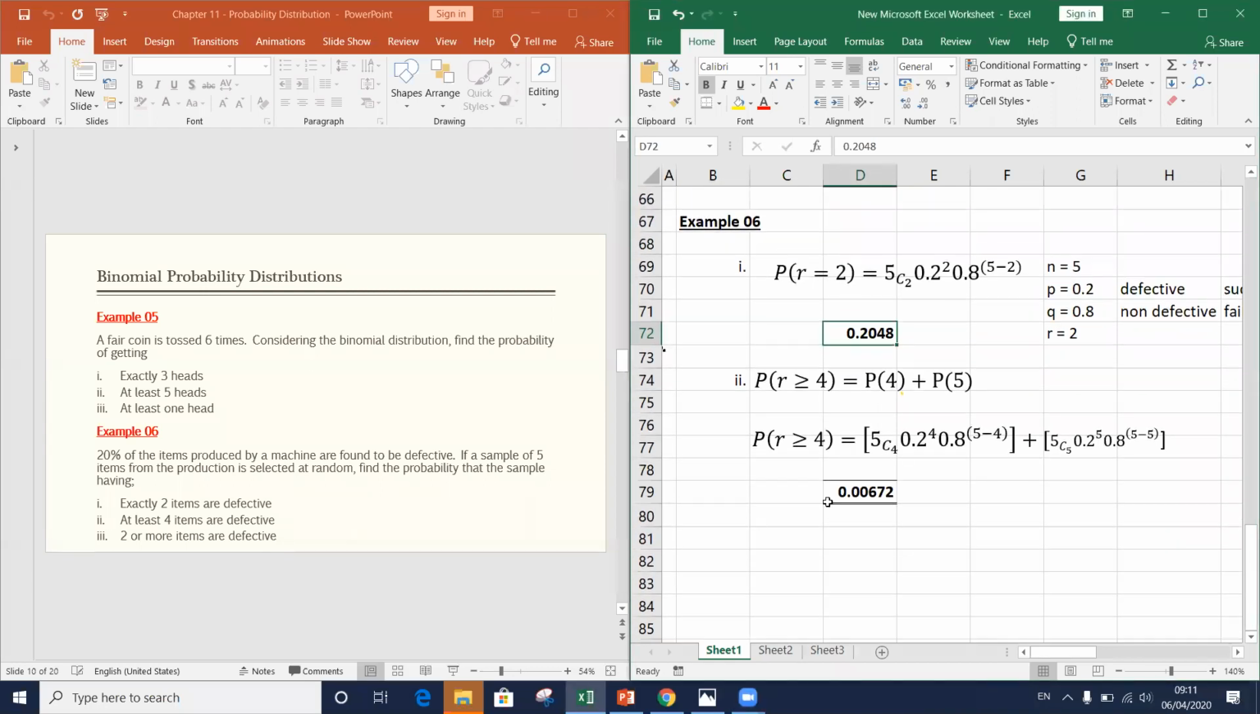Okay, right. Part 2 answer is 0.00672. Right. 4 plus 5.